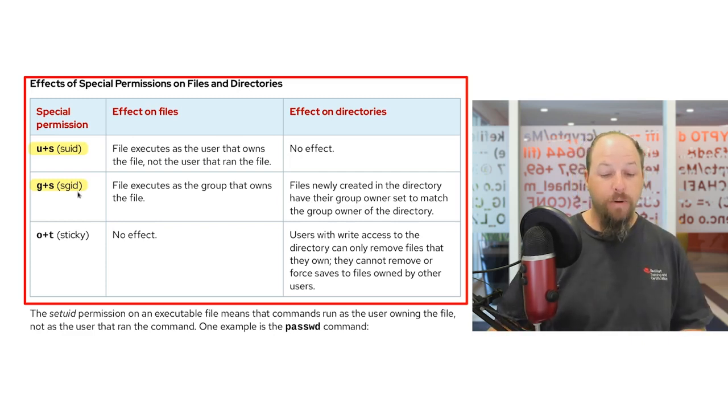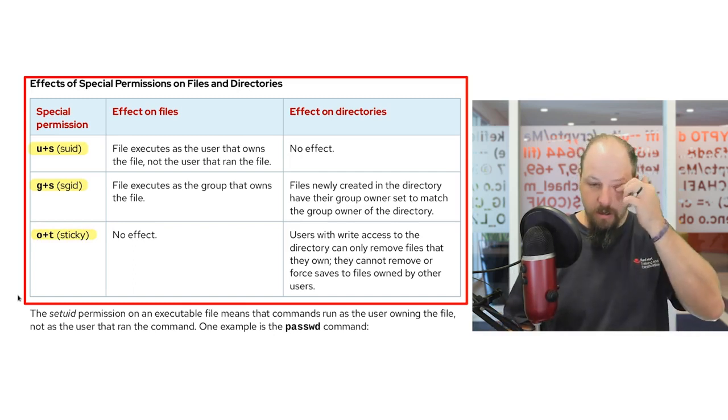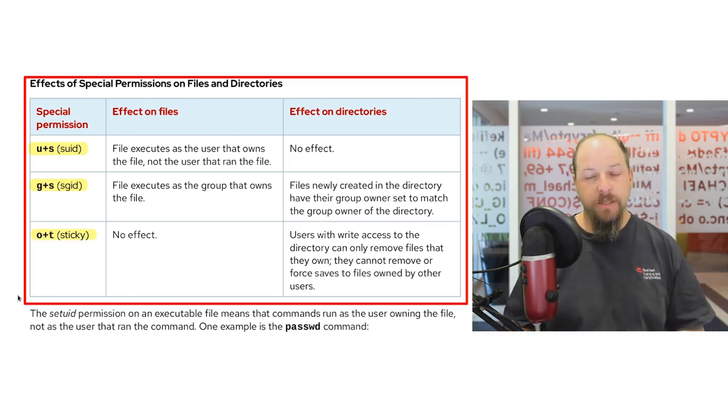Our last special permission falls on the other category of permissions and is called the sticky bit. For an individual file, the sticky bit has no real effect. However, when sticky bits are set on directories, users with write access to the directory are only allowed to remove files that they own. They won't be able to remove directories or files owned by other users.